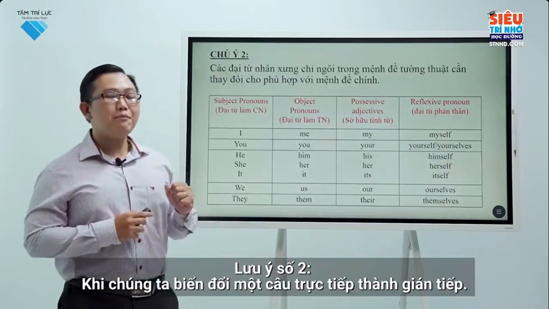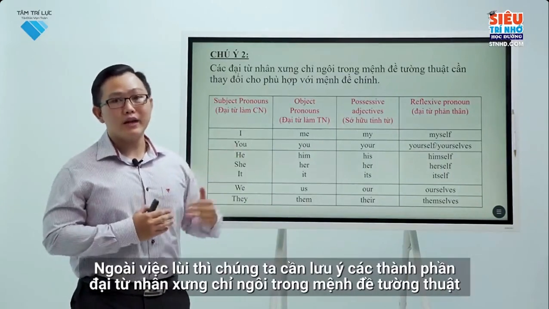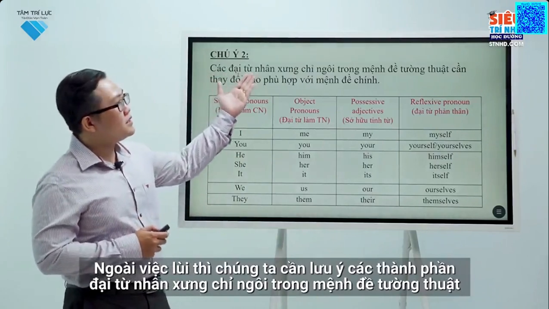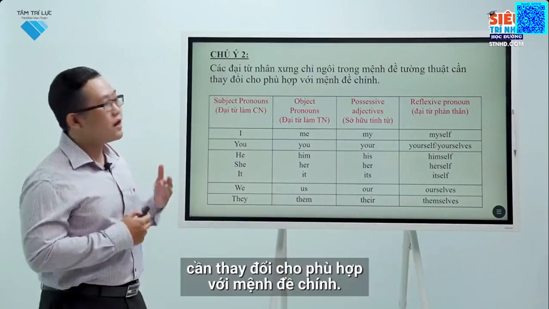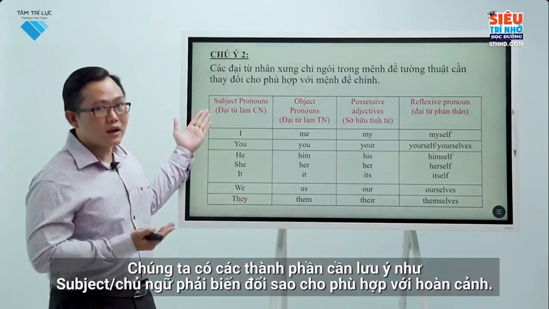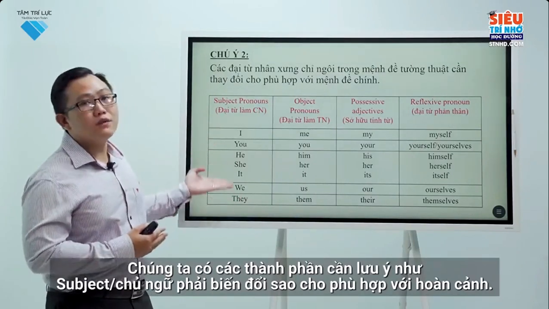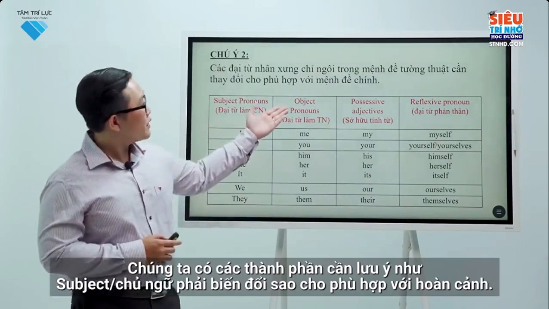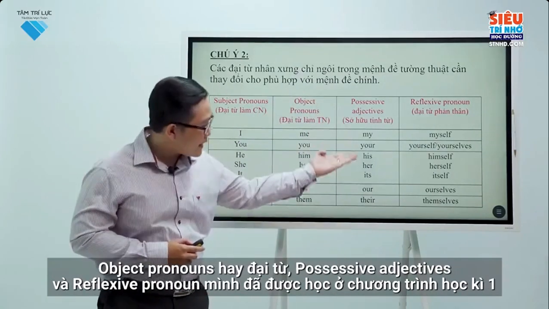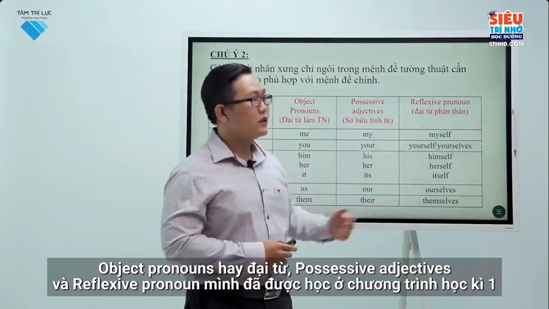Second note, when we change a direct sentence into indirect, in addition to changing the tense, we need to note that the pronoun components in the indirect speech need to be changed to suit the main clause. We have some components to note. Subjects need to be changed to suit the situation. Object pronouns, possessive adjectives and reflexive pronouns, which we have already learned in the first semester programme.